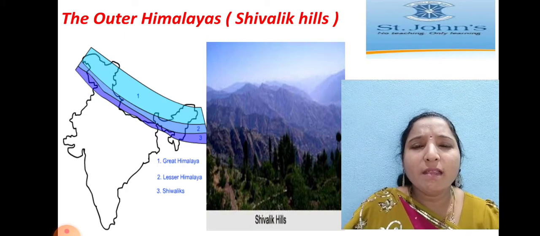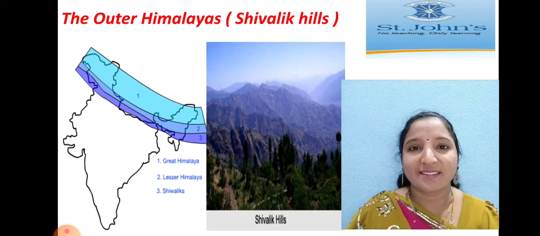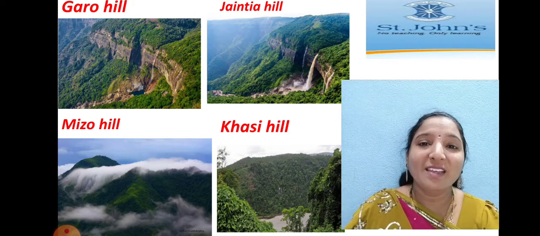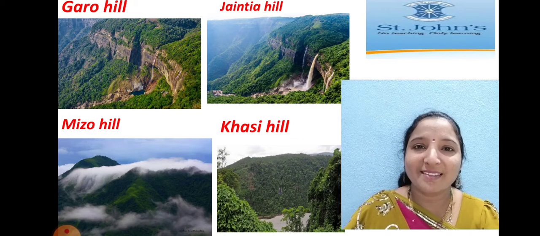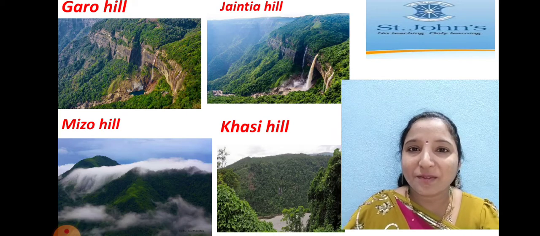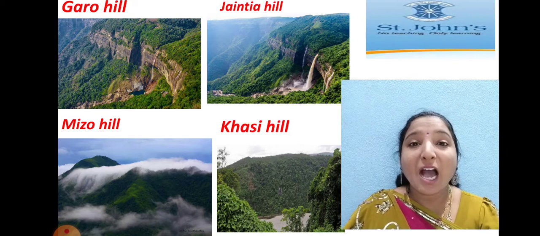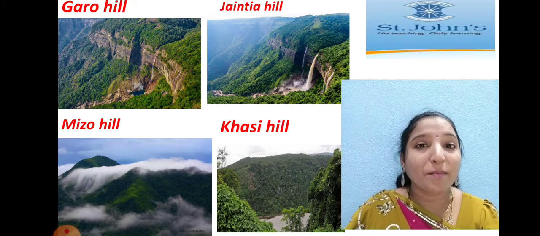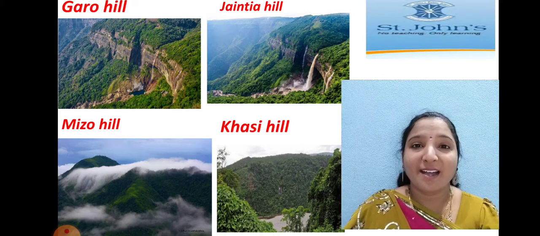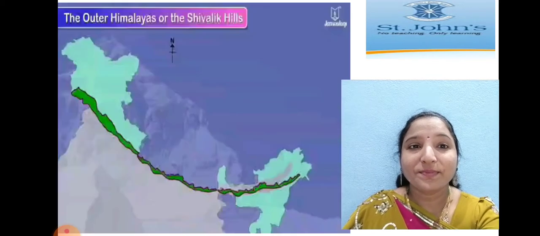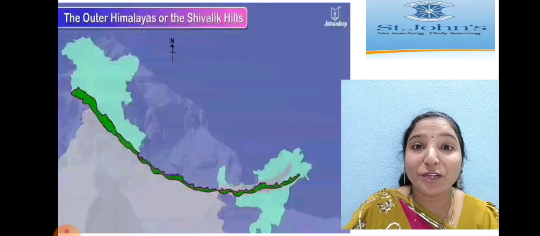We can see many hills, more hills than mountains, children. So, do you want to see the hills? Yes, these are the hills. These are the names of the hills. The first one, Garo Hills, and second one, Jaintia, and Mizo and Khasi. So, where do we see these hills, children? Outer Himalayan range. This blank may come to you, children. You have to be ready with the answer. So, what are the names, children? Garo Hills, Jaintia, Mizo and Khasi. Isn't it, children?